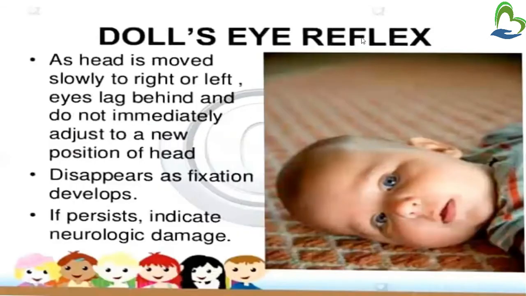Then next is doll's eye reflex. So as the head is moved slowly to right or left, eyes lag behind and do not immediately adjust to a new position of head. This appears as fixation develops. If it persists, it indicates neurologic damage.